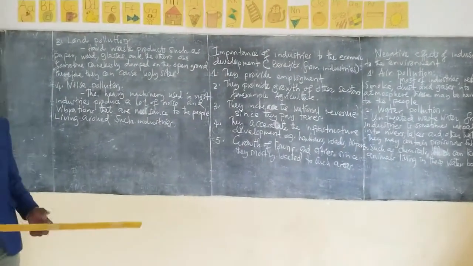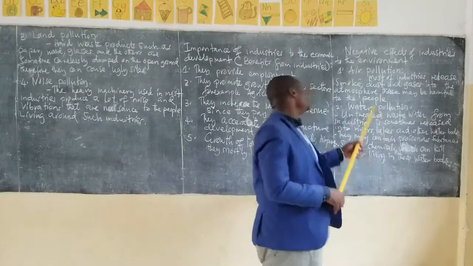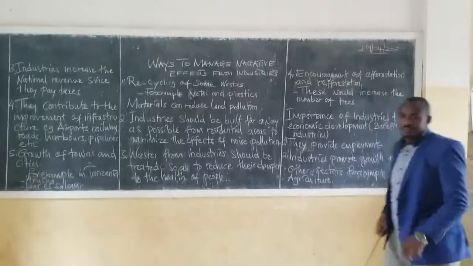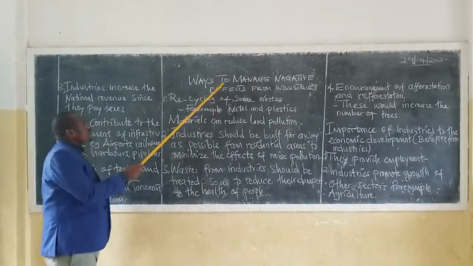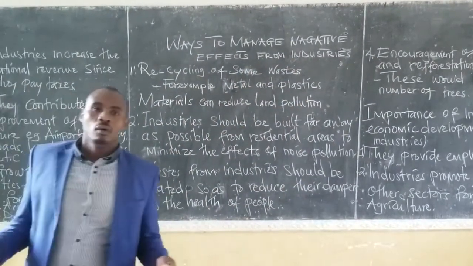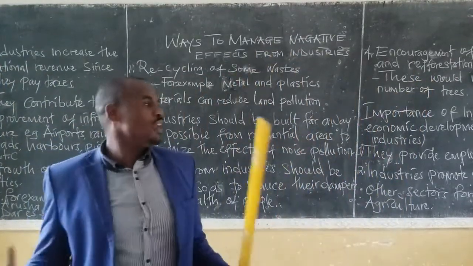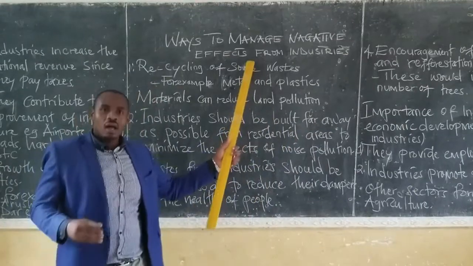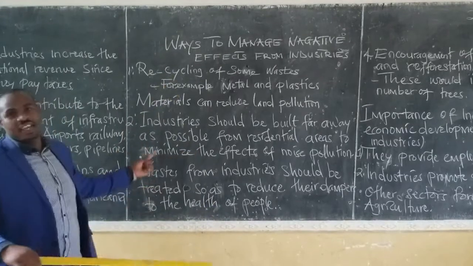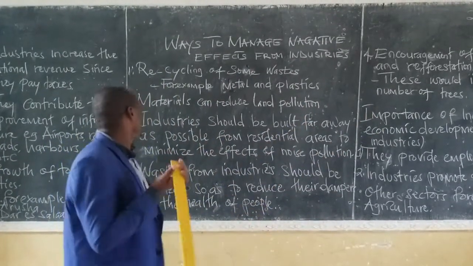Now let us go and check the ways of avoiding these negative effects of industries on the environment. Ways to manage negative effects from industries. What to do in order to avoid the negative effects from these industries as we have seen. So now we have some ways which can manage these negative effects.